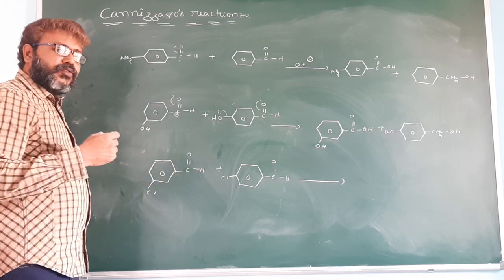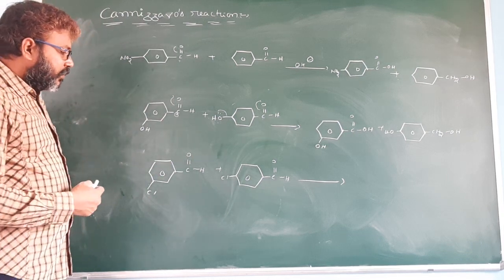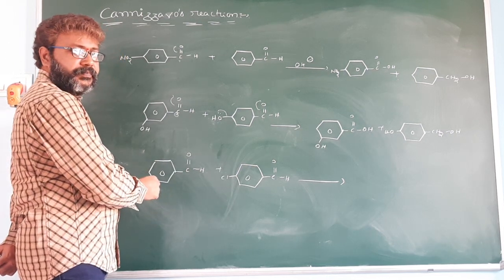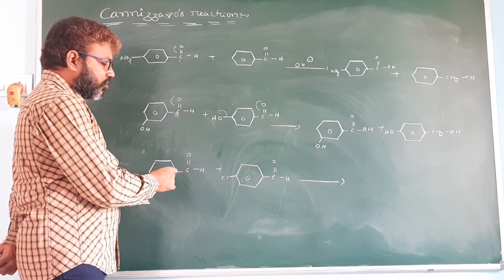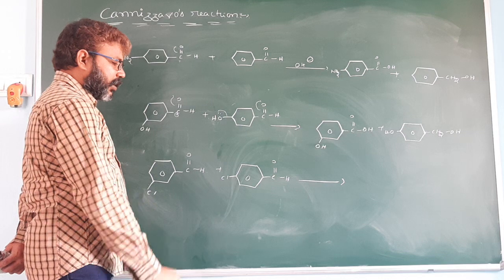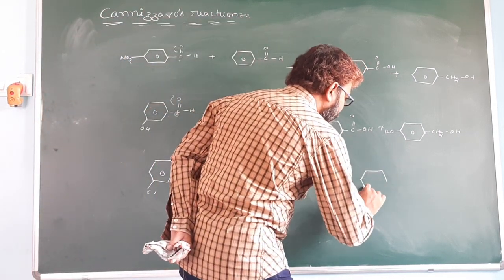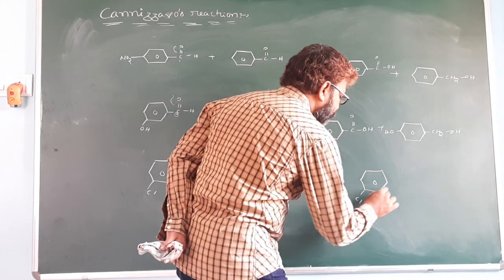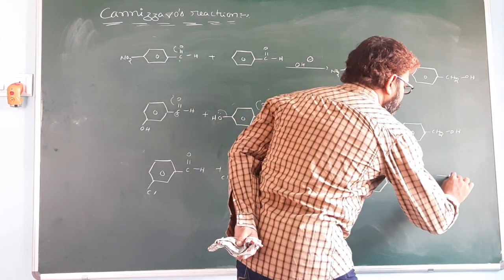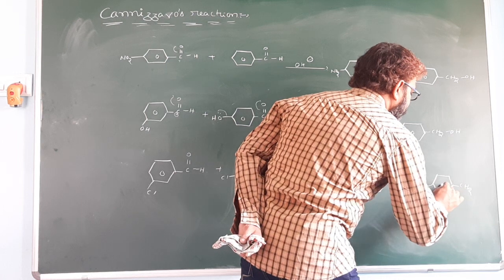Already you know the inductive effect decreases when the carbon chain increases. So here the inductive effect is minimum, and here the inductive effect is maximum. So it is more reactive towards the Cannizzaro reaction. It is a good hydride donor. This compound undergoes oxidation to give metachlorobenzoic acid, and the other gives parachlorobenzyl alcohol.